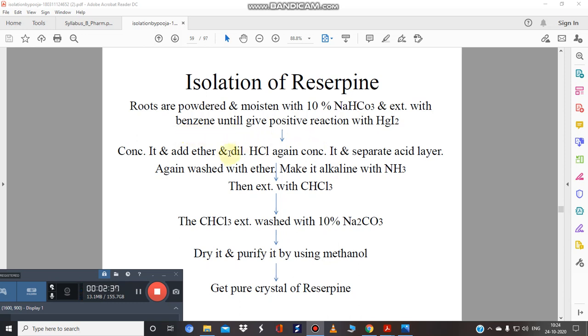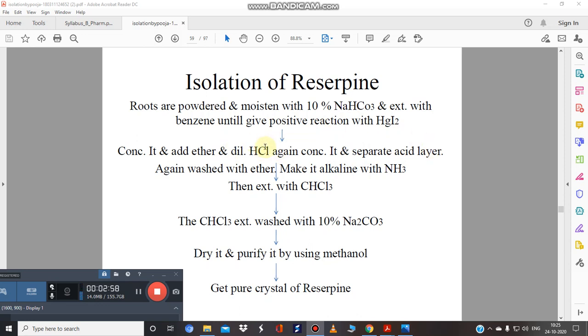Then you concentrate your sample and add ether and HCl to it. So what will happen at this point? It will form a salt. Then separate the acid layer, because you have added acid and we know it will form a salt.